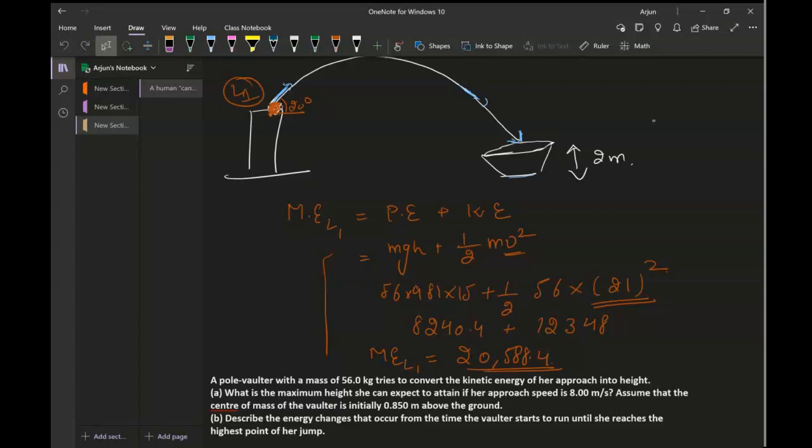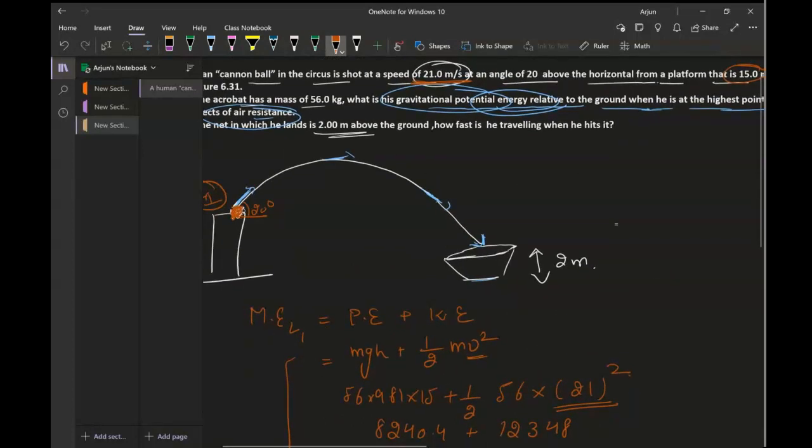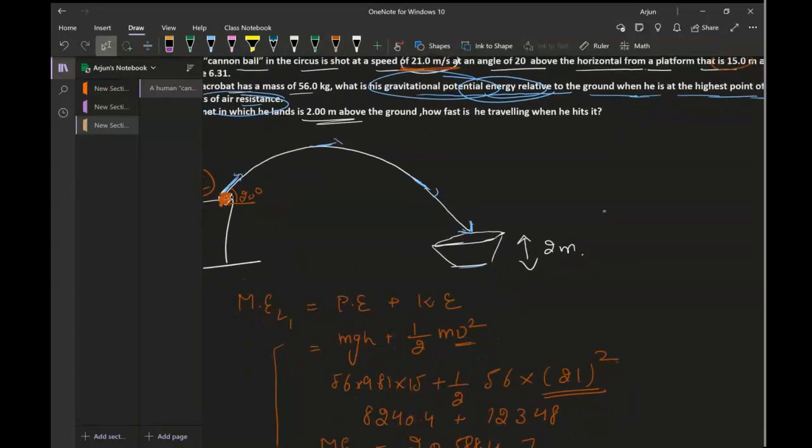Yeah, that is 20,588 joules. Now, what we're going to do is try and find out his gravitational potential energy.